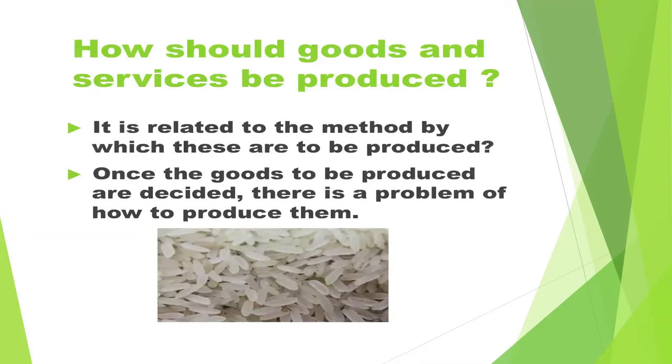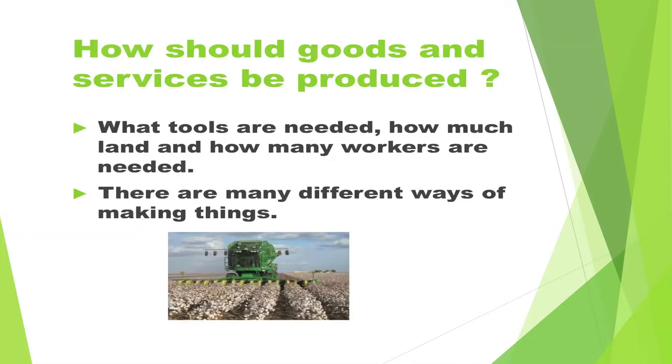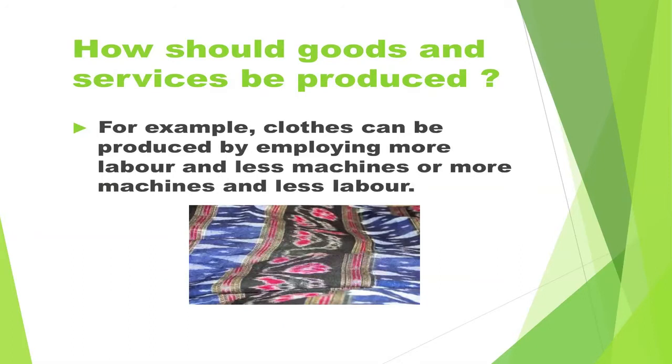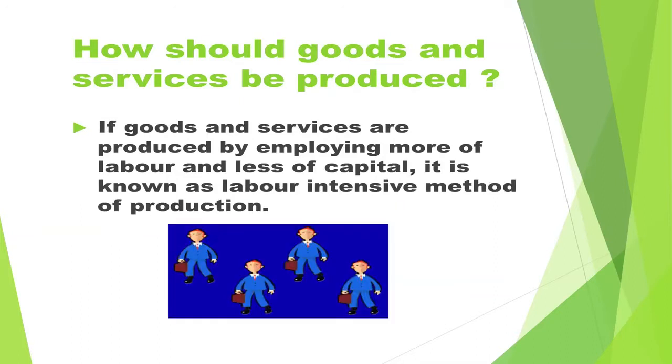How shall goods and services be produced? It is related to the method by which these are to be produced. Once the goods to be produced are decided, there is a problem of how to produce them, what tools are needed, how much land and how many workers are needed. There are many different ways of making things. For example, clothes can be produced by employing more labor and less machines, or more machines and less labor. If goods and services are produced by employing more of labor and less of capital, it is known as labor intensive method of production.